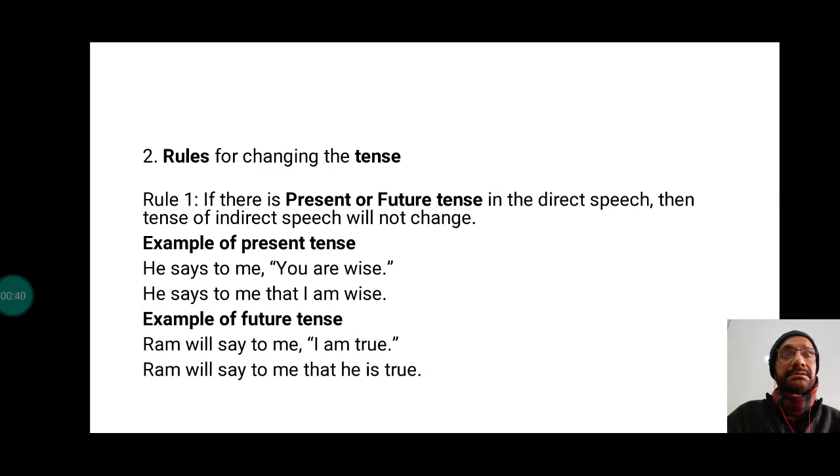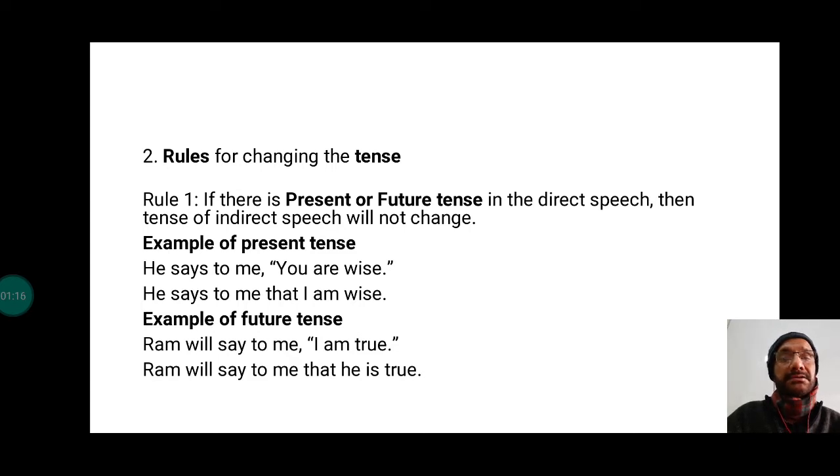First rule: if the reporting verb is in present tense or future tense, then the tense of the entire sentence would not change when you convert it into indirect speech. Example: He says to me, you are wise. To remove the inverted comma, we use that. He says to me that I am wise. The pronoun will change as per rule, the inverted comma will be removed, but the tense will not change.